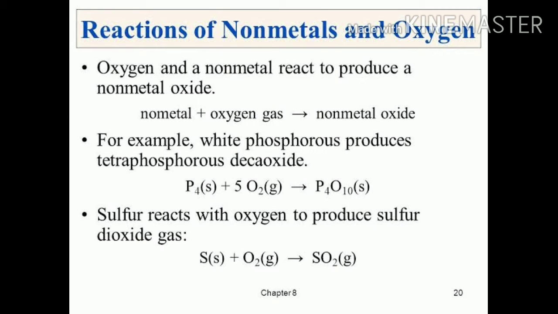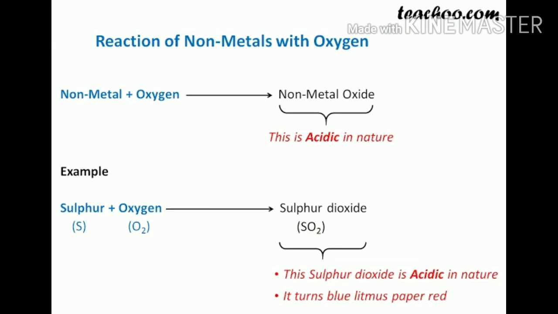Though there is no reaction of the nonmetals with water and the dilute acids, a nonmetal reacts with oxygen to produce a nonmetallic oxide. That means when sulfur reacts with oxygen, it gives you sulfur dioxide gas, and sulfur dioxide is acidic in nature and it can turn blue litmus to red.